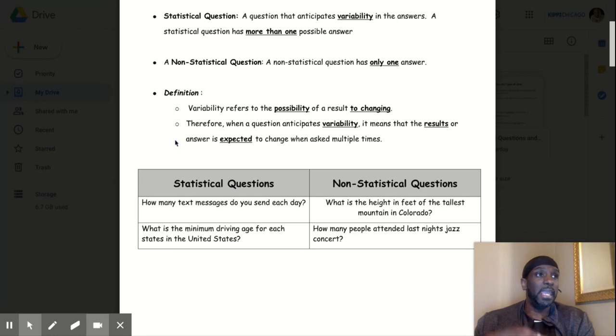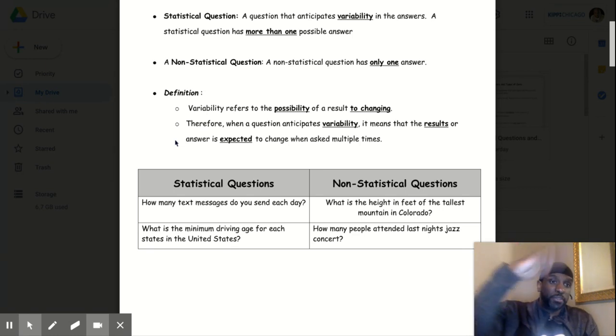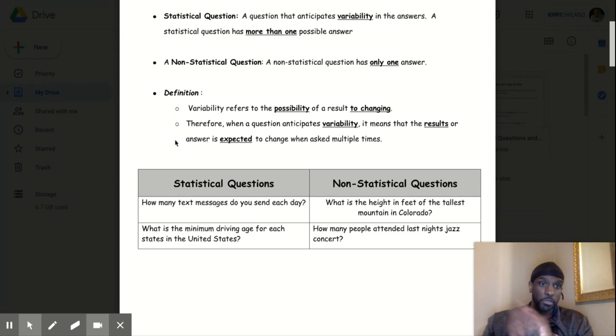So a statistical question anticipates a variety of answers. Okay, so if it does not anticipate a variety of answers, then it's not a statistical question. How old are you? If I'm asking one person, not a statistical question. If I'm asking how old are all the students in sixth grade, that's statistical. Because some of you are 12, some of you are 13, other ones will say, oh, I'm 14 now. You know what I'm saying?